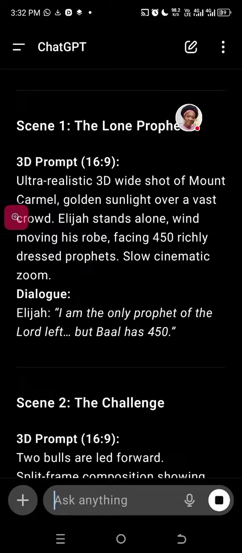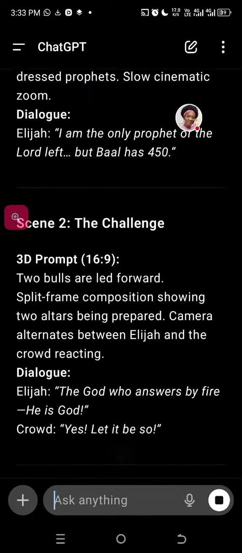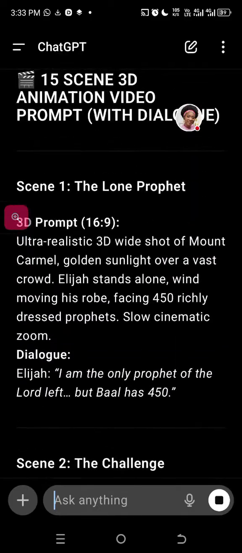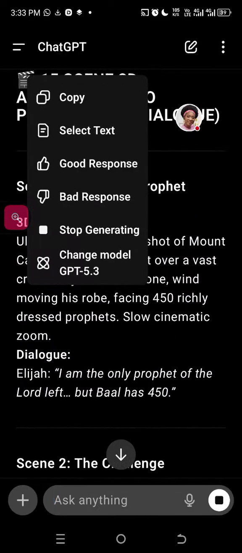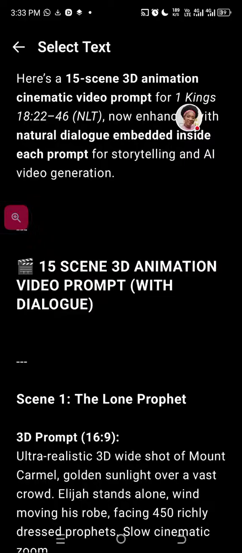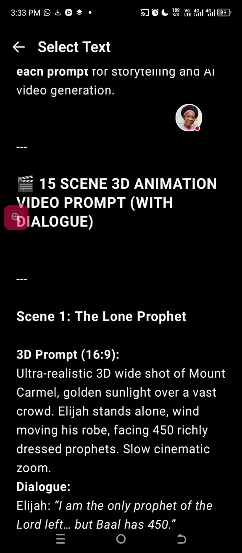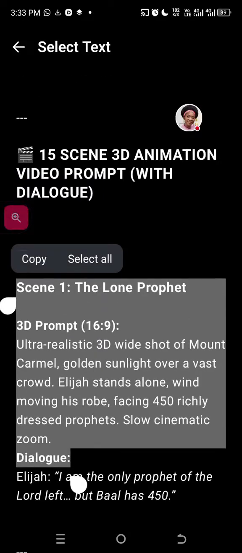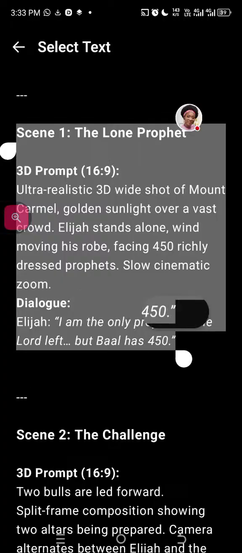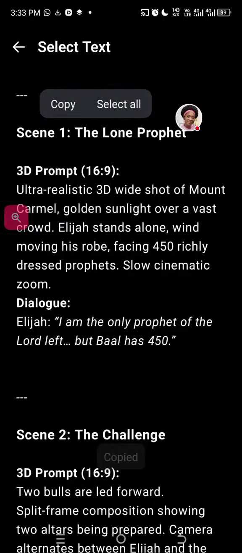Okay, so he has that because this is what was said in the scripture. He said, "I am the only prophet of the Lord left, but Baal has forfeited." Okay, he says here, the God who answered. I love this. Let's go ahead and long press on it this time around, and let's see the difference it's going to create. So let's copy that. What's going on? Why is it not copying? Okay, so let us hear what it has to say.